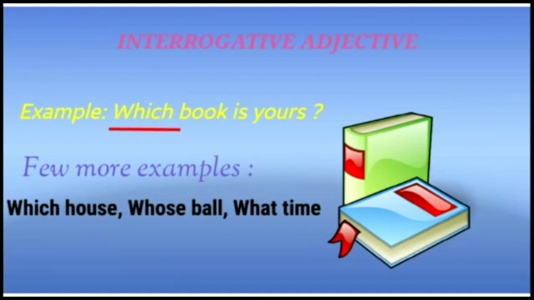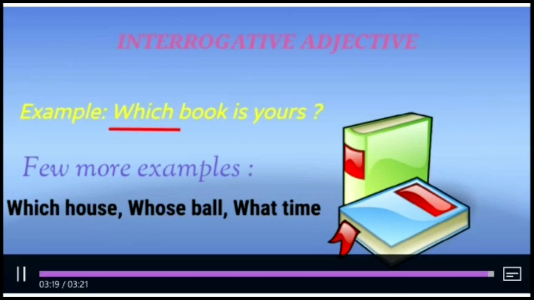Now see in these 3, which, whose and what, they are interrogative adjectives because they are followed by a noun. They are asking about the nouns house, ball, time. So to understand interrogative adjectives, one must keep in mind that all these question words must be followed by a noun. Then only they will be considered as interrogative adjectives.